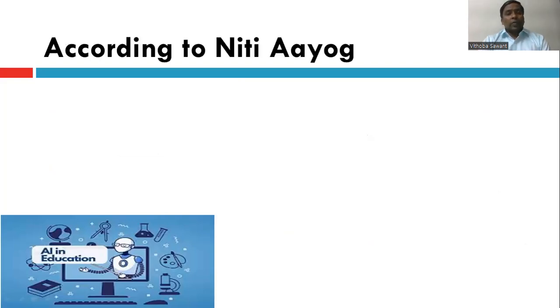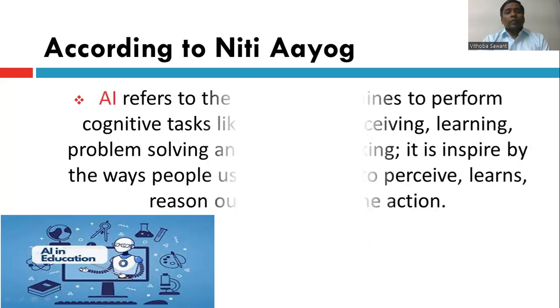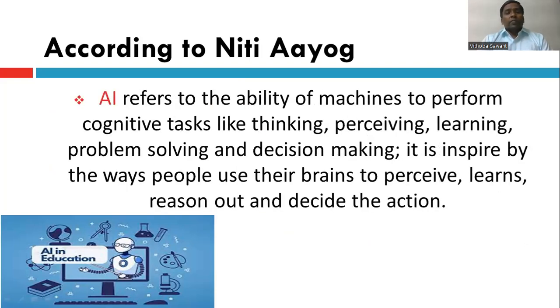We have different definitions. From these, here we have taken one definition according to Niti Aayog. They mention that artificial intelligence refers to the ability of machines to perform cognitive tasks like thinking, perceiving, learning, problem solving, and decision making. It is inspired by the way people use their brain to perceive, learn, reason out and decide the actions.